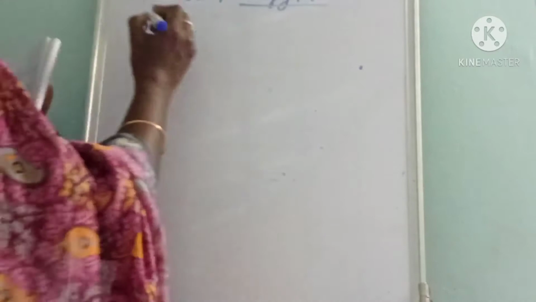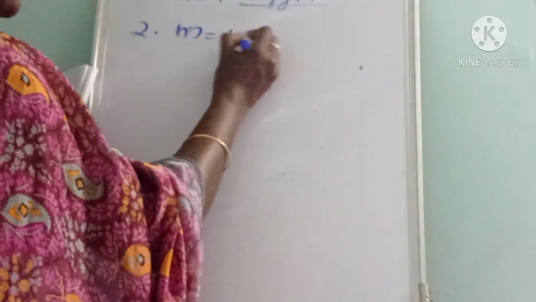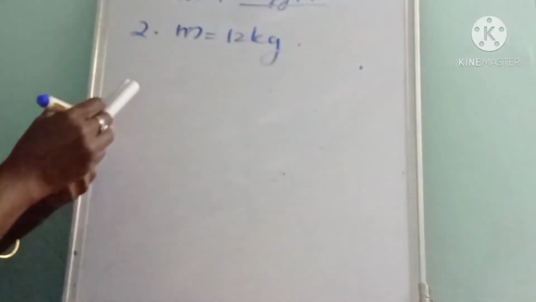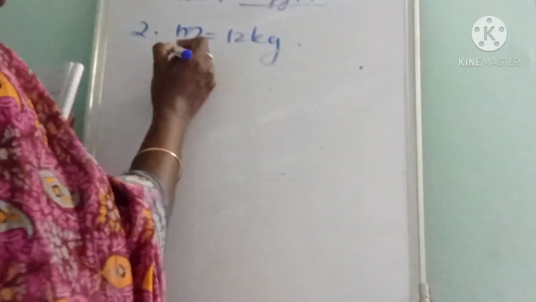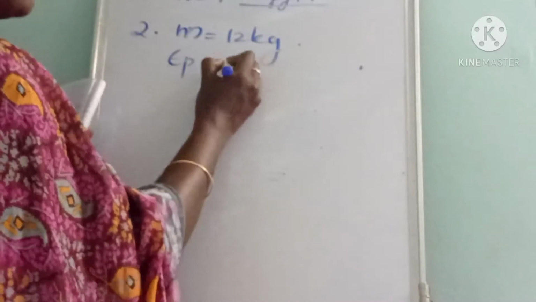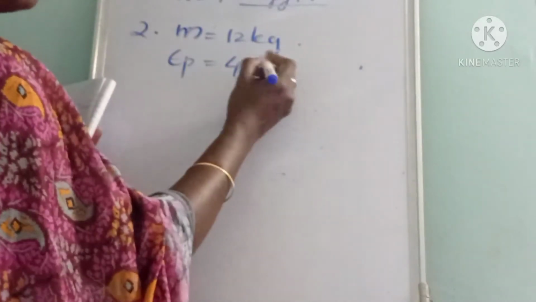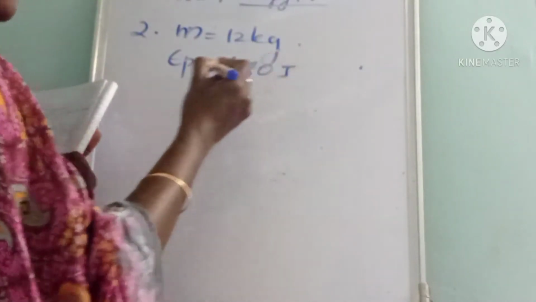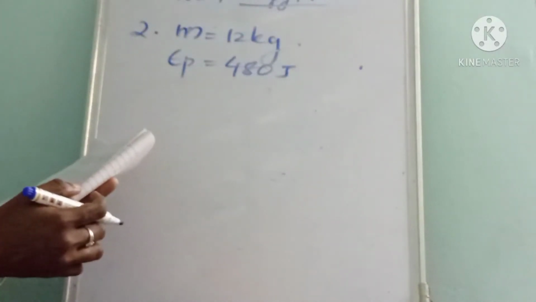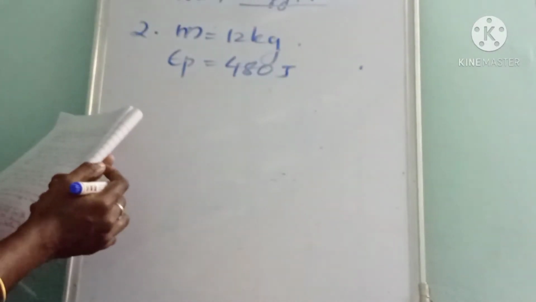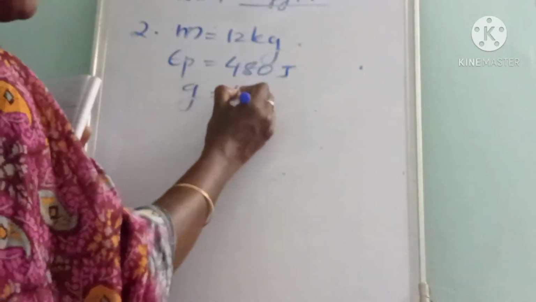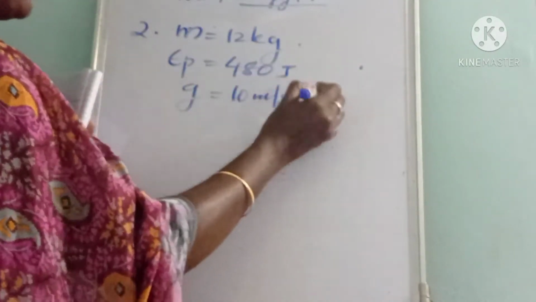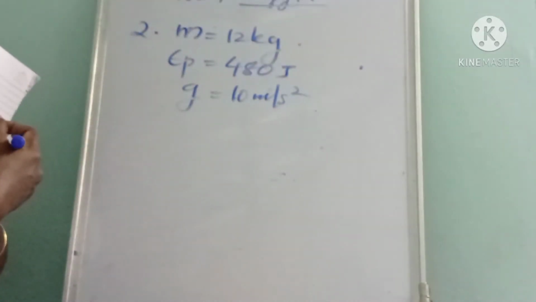So the mass m is 12 kg. The potential energy possessed by the object, EP, is 480 joule. We have to find the height. Also, the given g is 10 meter per second square.